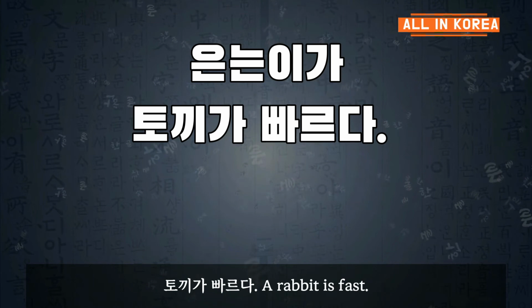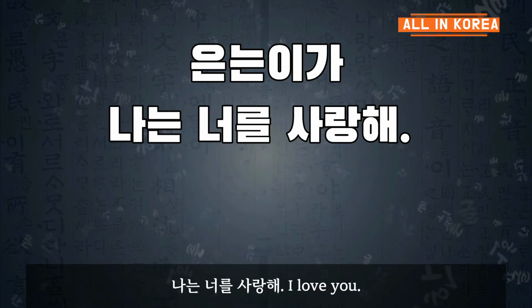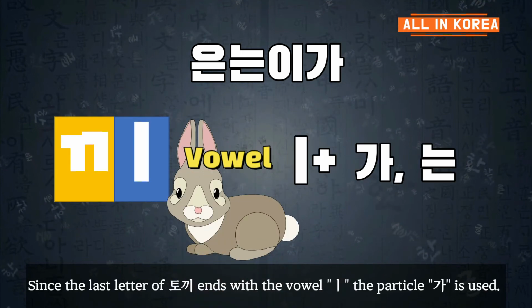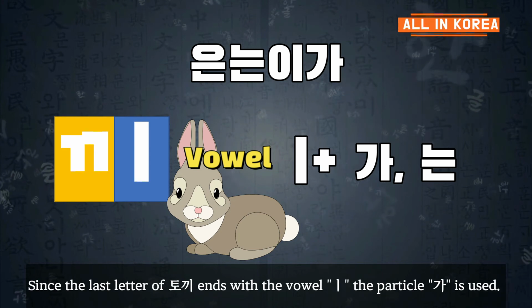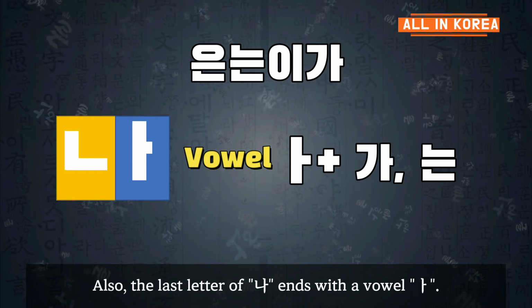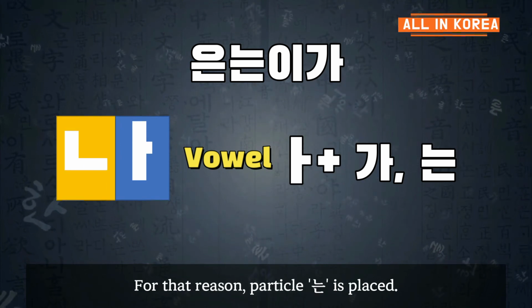토끼가 빠르다. A rabbit is fast. 나는 너를 사랑해. I love you. Since the last letter of 토끼 ends with a vowel E, the particle 가 is used. Also, the last letter of 나 ends with a vowel A. For that reason, particle 는 is placed.